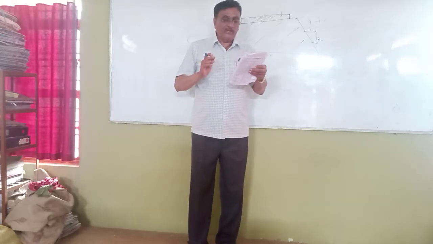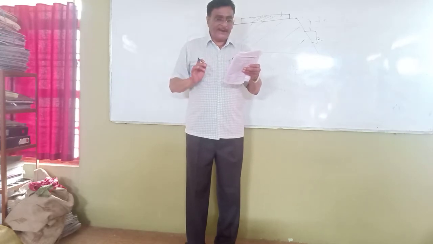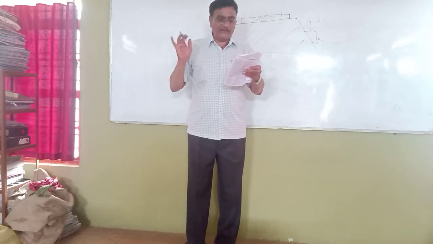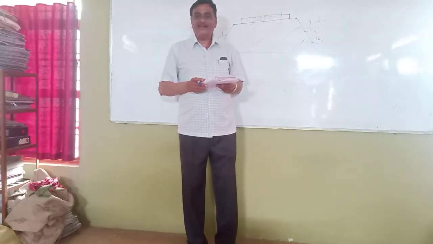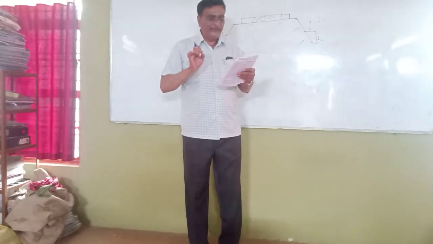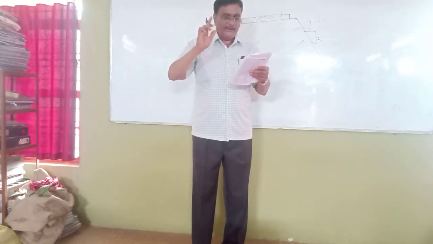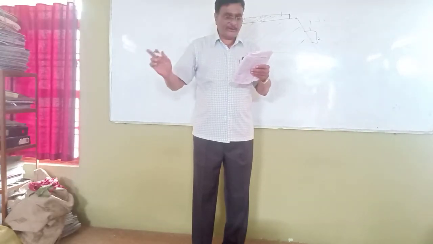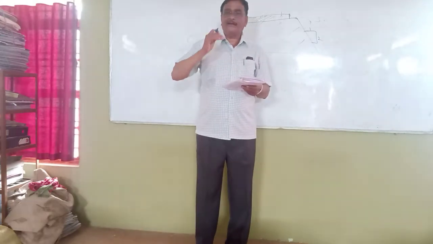The first option is it should be straight, meaning the road should be straight. The second option is its gradient should be easy, and the third is it should aim at avoiding deep cutting and fillings. And the last answer is all of the above. Look here, the correct answer is all the points mentioned above. Which of the following statements is correct? One, it should be straight, correct. Then its gradient should be easy, also correct. Then it should aim at avoiding deep cutting and fillings.